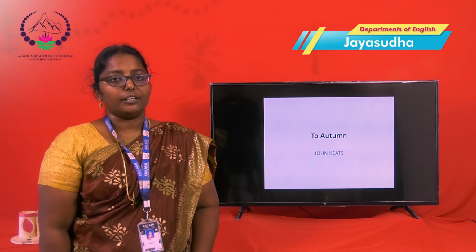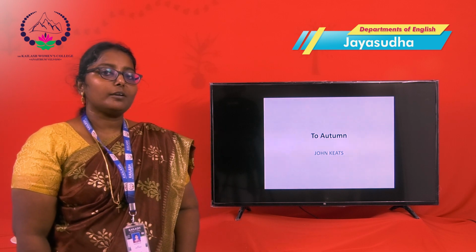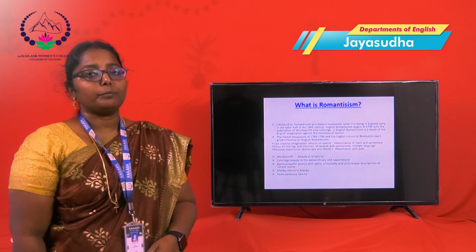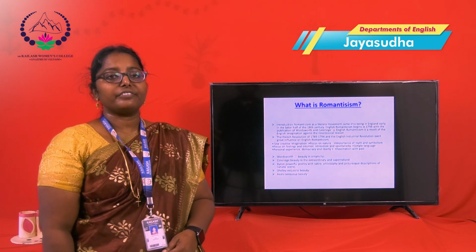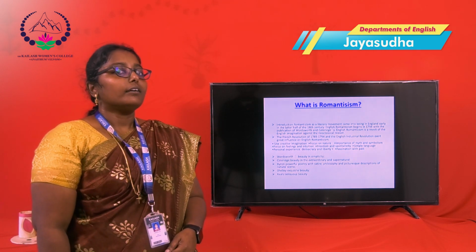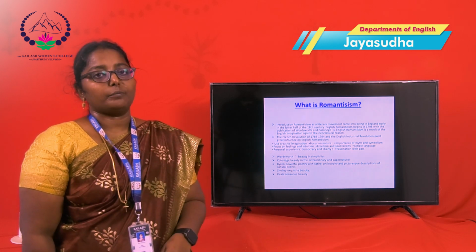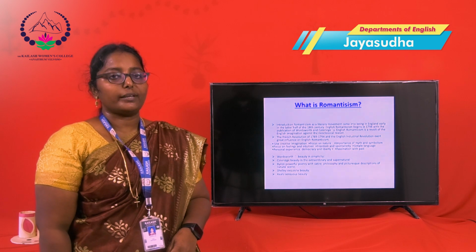From the Department of English. Now we are going to see a poem from the romantic period. The author of the poem is John Keats. He is one of the famous romantic poets. First, we are going to see what romanticism is, because the authors belong to the romantic period.